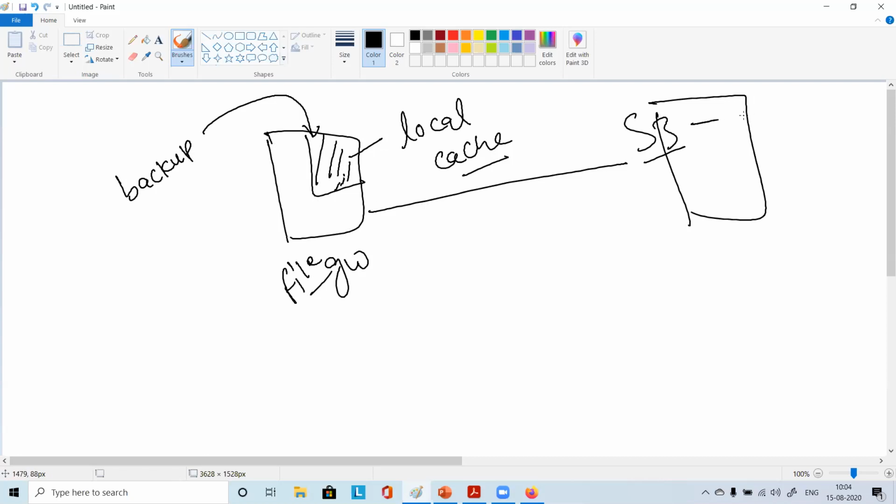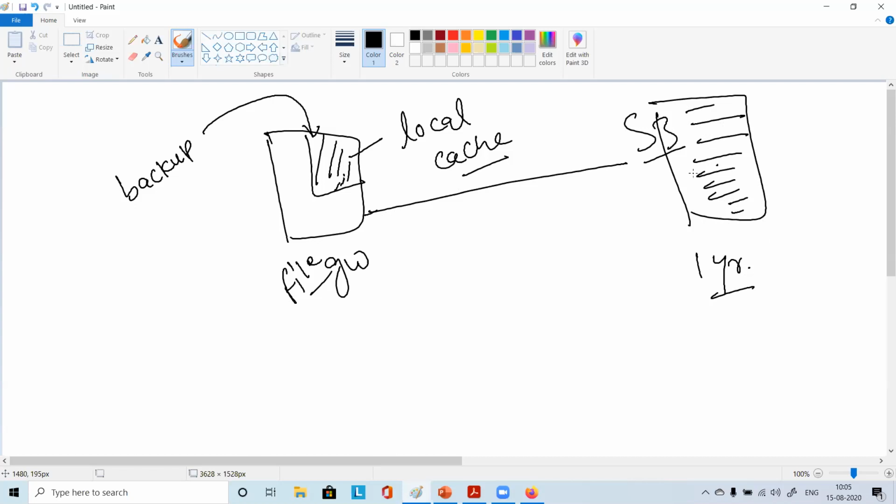If you want to retain that backup for, say, 1 year, you can retain it with various retention policies. You can get rid of the older things, say you don't want backup older than 1 year, so you can just write a lifecycle policy saying that after 1 year that backup file should be deleted. And if you want to put some encryption mechanism, it will keep it encrypted there in S3. So that is file gateway.